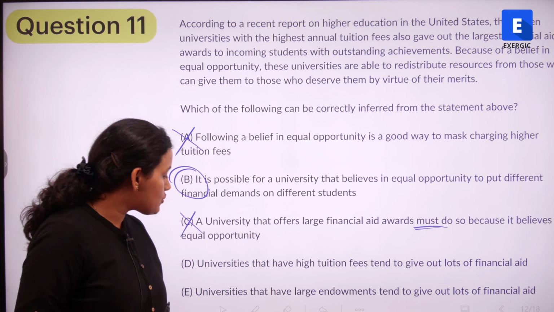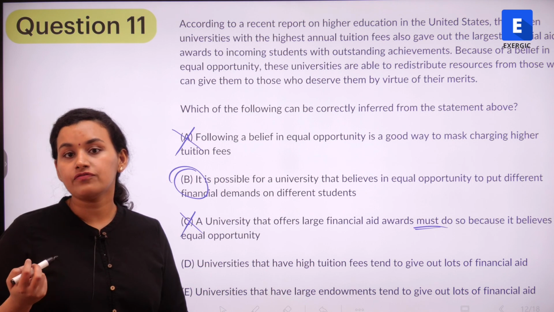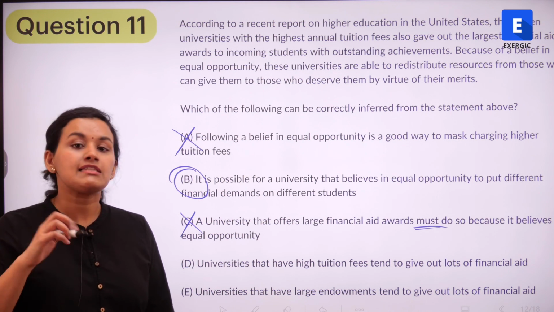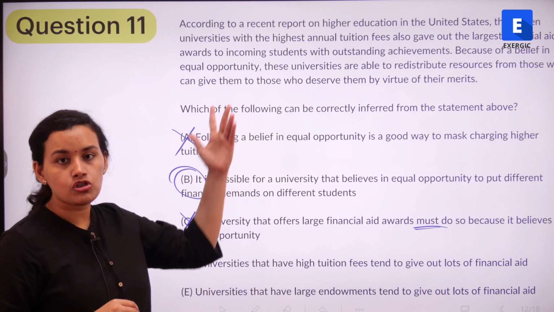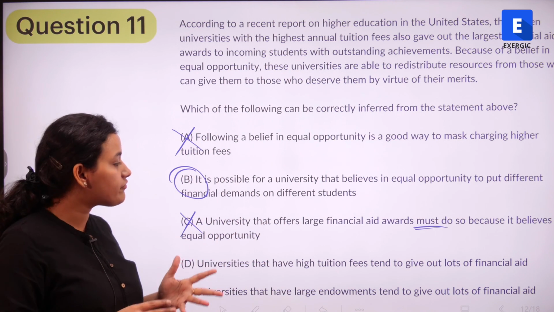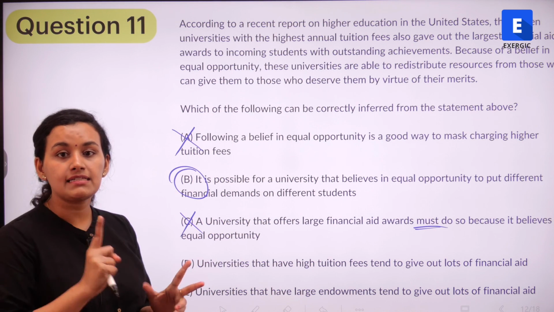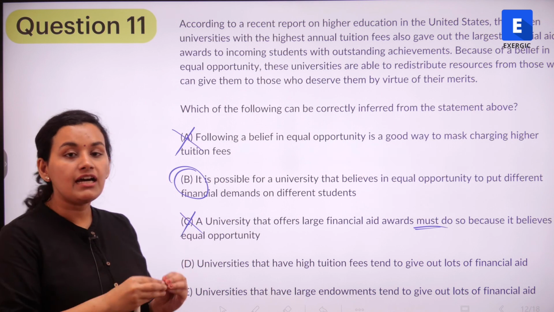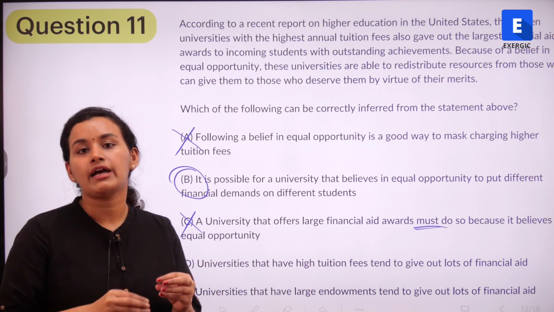The next option says universities that have high tuition fees tend to give out lots of financial aid. If you look at this option carefully, this seems to be correct, because here also we talk about universities with high tuition fees, and they give out a lot of financial aid. That's what the first sentence is telling us. But if you look closely at the first sentence, we are only talking about the top 15 universities in the United States.